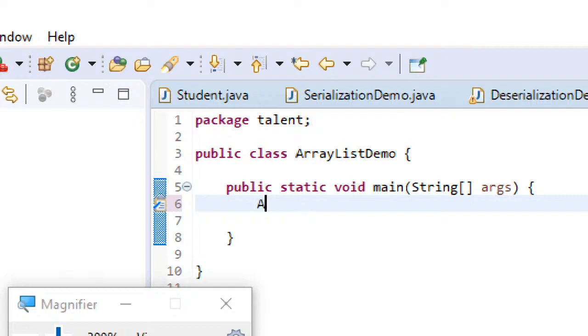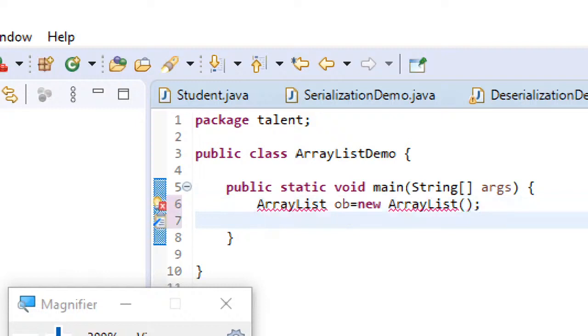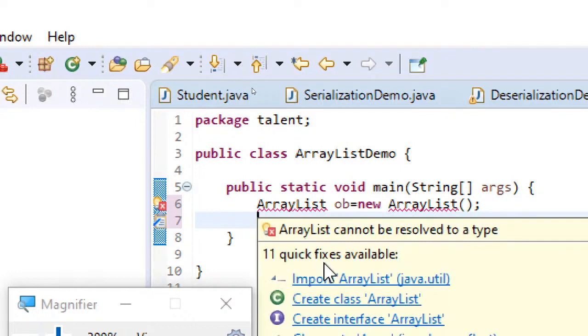Now let us create an ArrayList object. ArrayList ob equal to new ArrayList. That error you can understand, because I haven't done the import. When I move my mouse cursor over there, it will give me a quick fix.